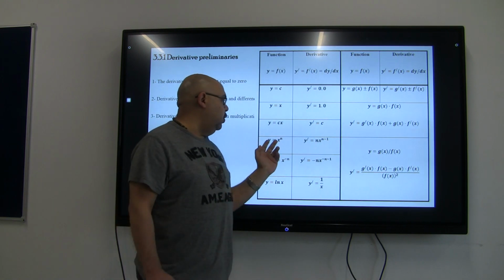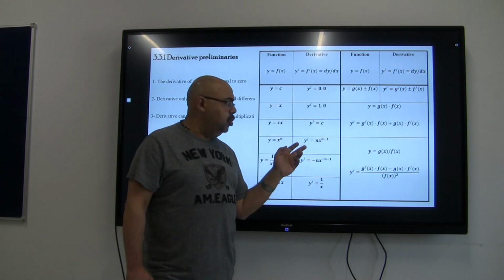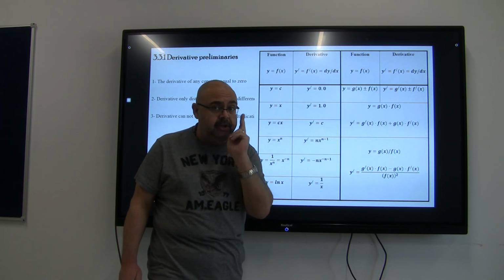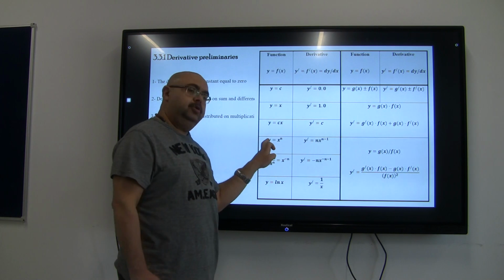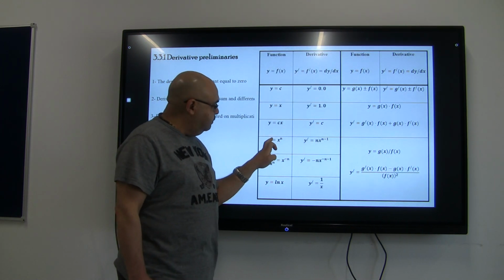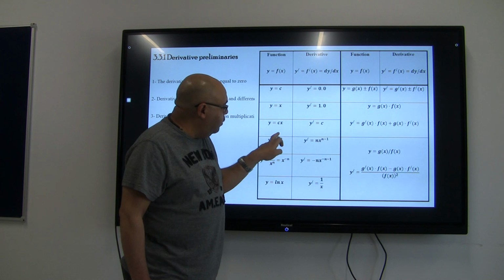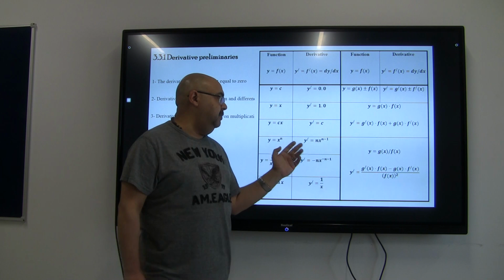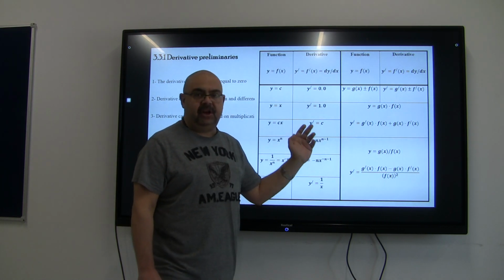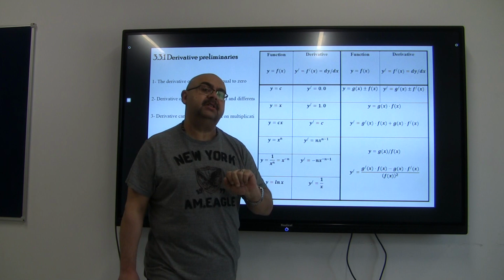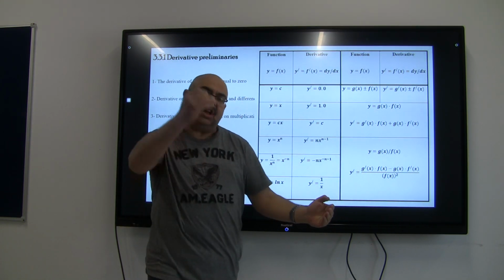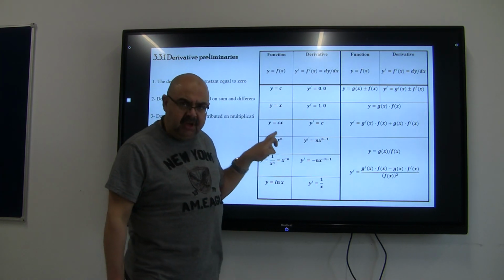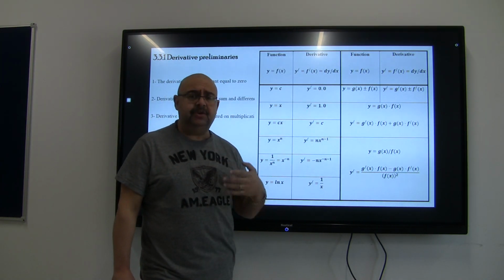If you have y equals x to the power of n, then simply y dash is going to be, we will do 2 steps, don't you forget, only 2 steps. We will move the power to be a multiplication in front of the main function, plus taking 1 from the old power. So if you have x to the power of n, y dash simply is going to be n times x to the power of n minus 1. So actually we do 2 things: multiplication, then subtract 1 from the power, whatever the power was, if it was an integer, fraction, or whatever.